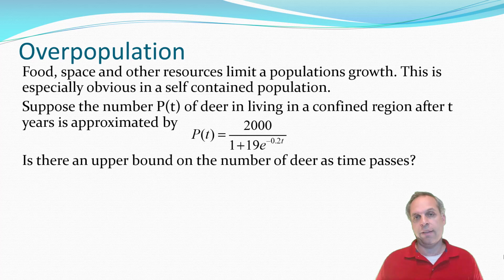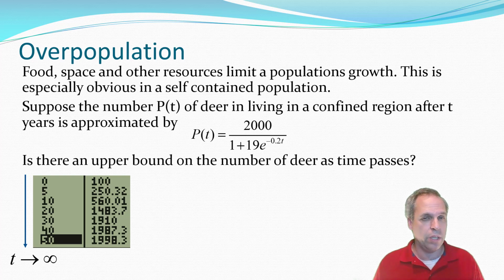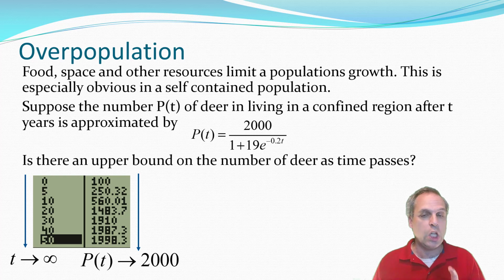Well, to investigate that, let's just try the numerical technique first. Let's just evaluate the function at different time values. So I did that for about every 5 years, and after a while, I started skipping by tens. Notice, though, that if you consider that time increases without bound, it appears that the population is growing, but the rate at which it grows decreases. That is, it gets less and less gain for the same amount of change in time. In fact, it appears that the population is getting really close to the number that's in that numerator, 2,000.